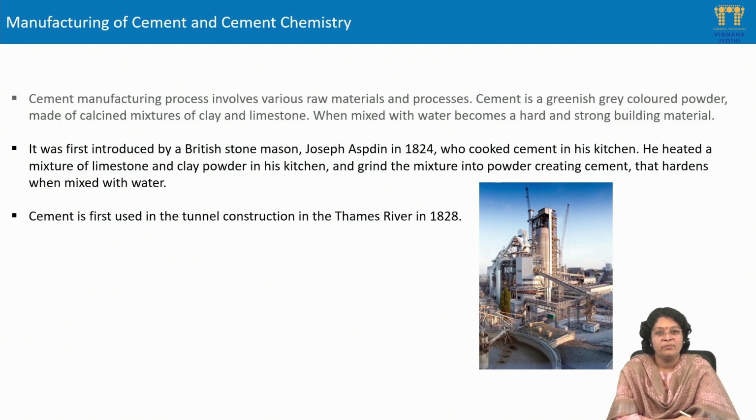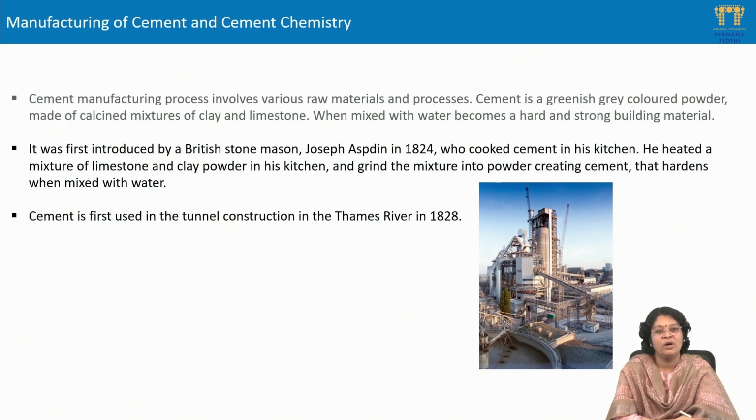To speak about cement, we all know that cement was invented by John Aspdin, a British stone mason, in 1824. How he invented it: he brought some lime and clay to his kitchen, and he cooked them, in other words he calcined them. He subjected the two materials to higher temperatures, after which he could see hard granules had been obtained, and he ground them to a fine powder.